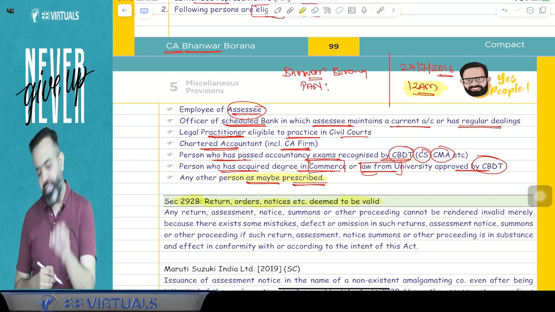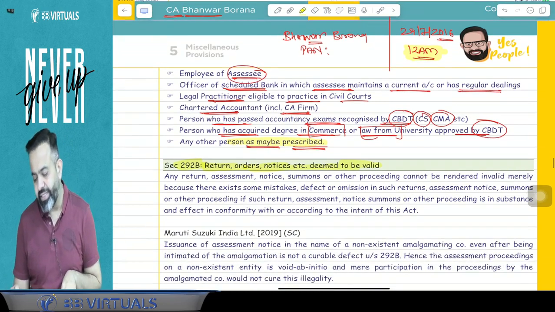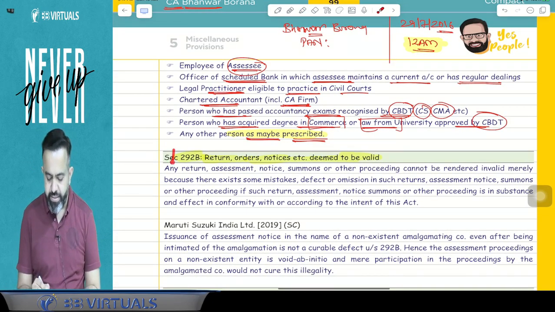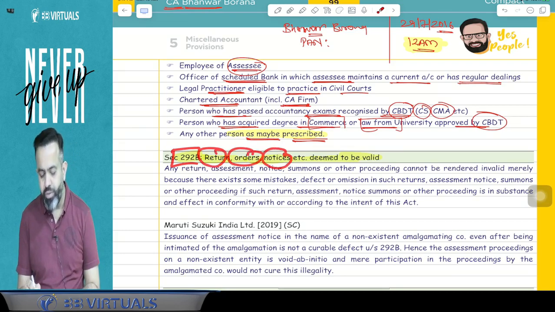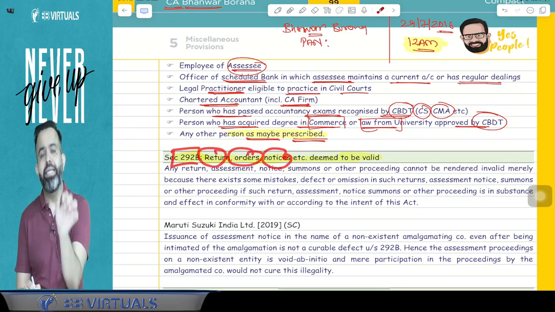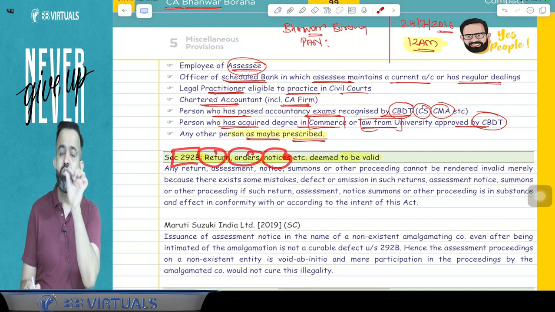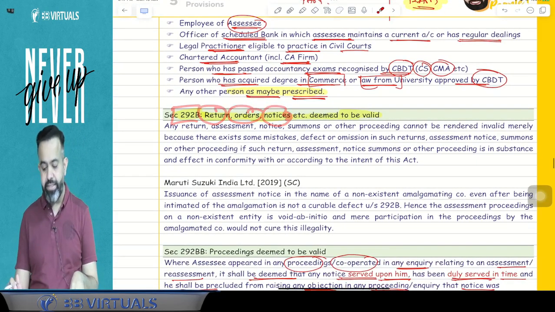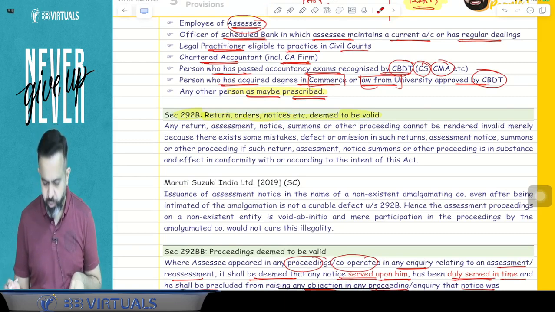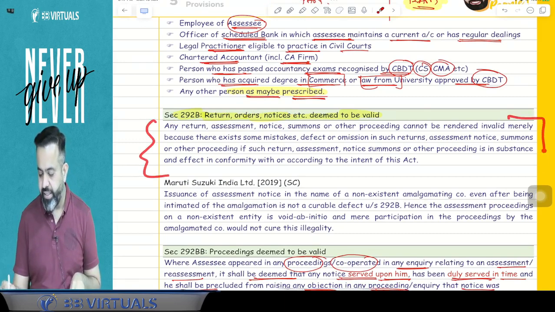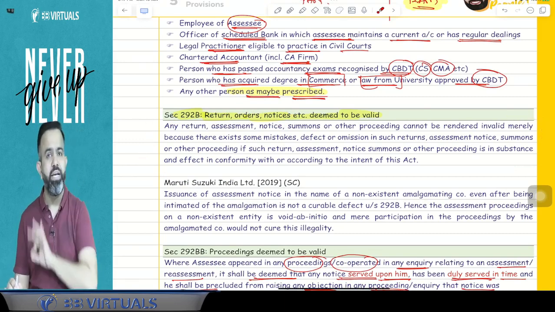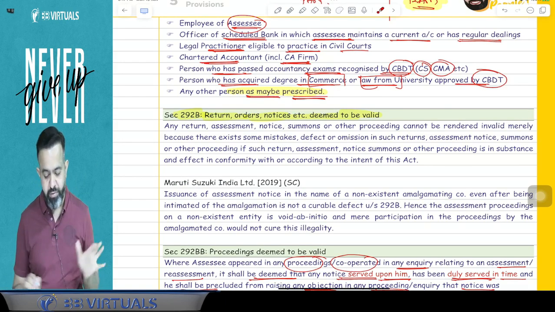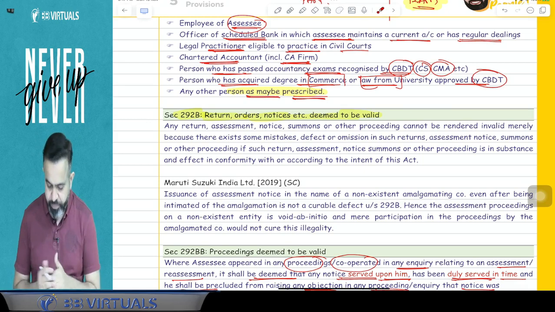The answer is no. In this particular case, this section will save the income tax department. This section says that if in any written order, notice or summons there is a clerical error, and that clerical error is not intended, it is unintended, then it will be treated as a valid notice only, valid summons only, valid assessment. So all people pay attention.